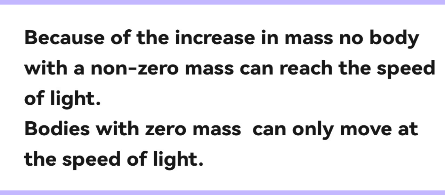That is, they cannot be at rest or move at any other speed. It is precisely for these reasons that the speed of light is the maximum possible speed of any body. Moreover, the speed of light is the maximum speed at which interactions between bodies can be transmitted. Note that only elementary particles have zero mass: photons, carriers of electromagnetic interaction, gravitons, carriers of gravitational interaction, and gluons, carriers of the strong interaction between quarks. Ordinary bodies with zero mass do not exist.